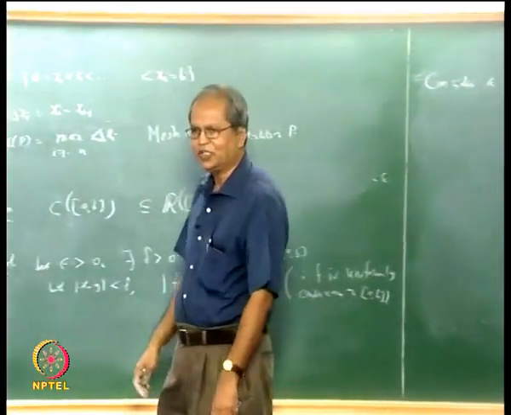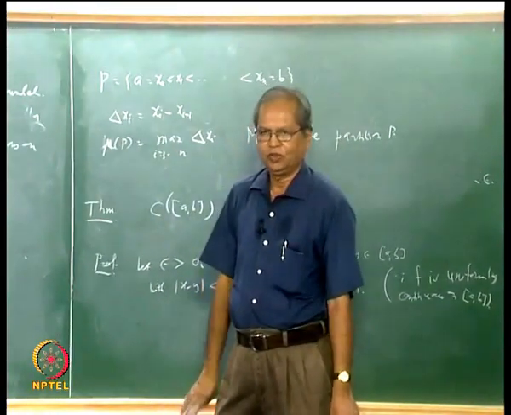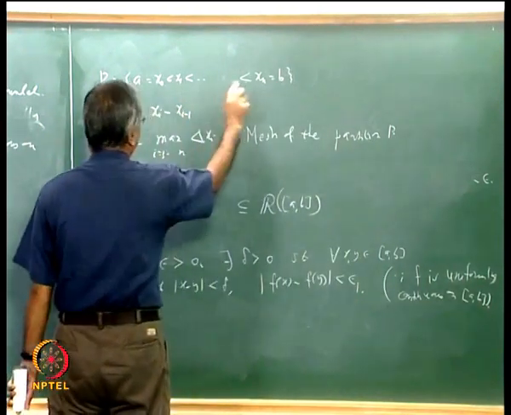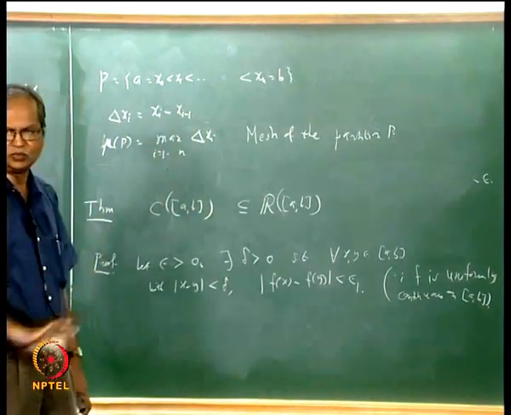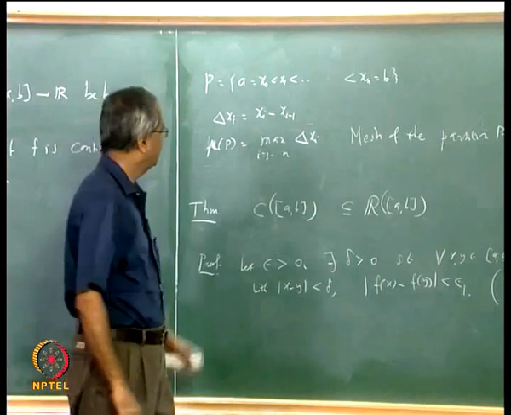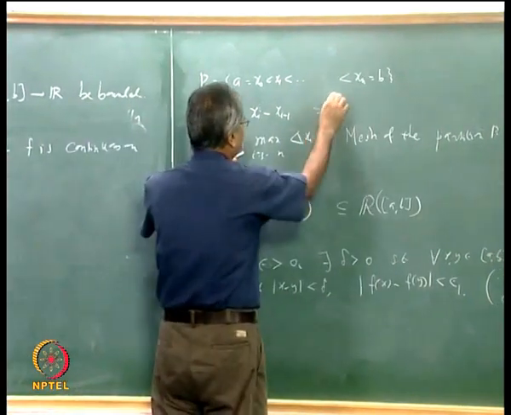Is it clear that such a partition can be chosen very easily? For example, one possibility is that I can take all these intervals of the same length. Then each delta xi will be b minus a by n.